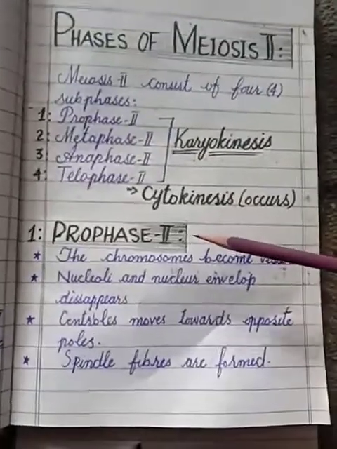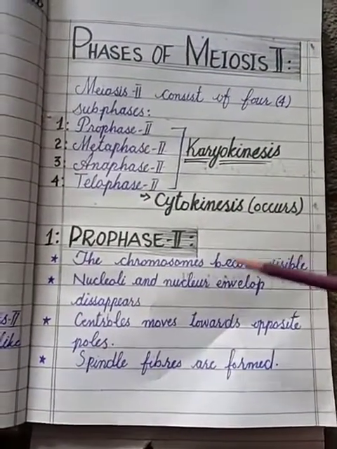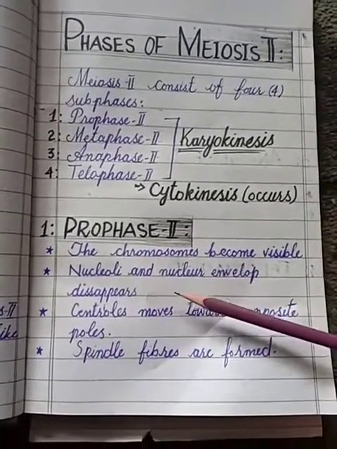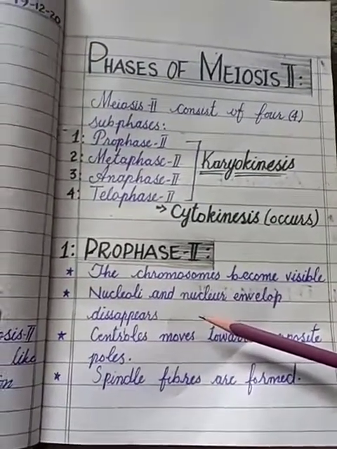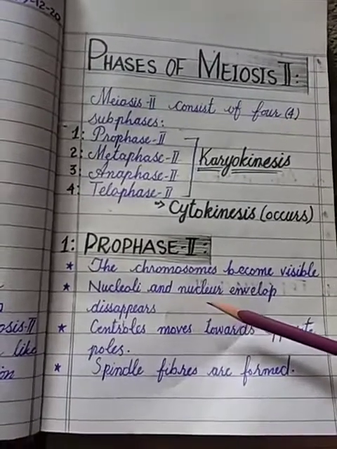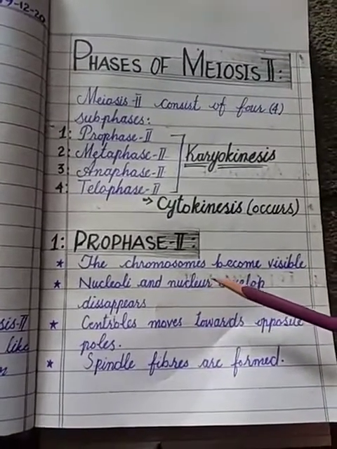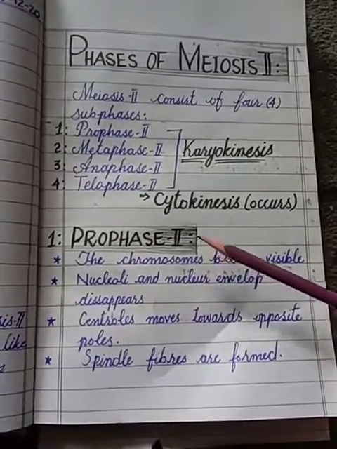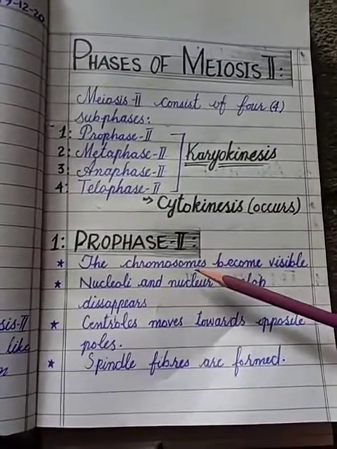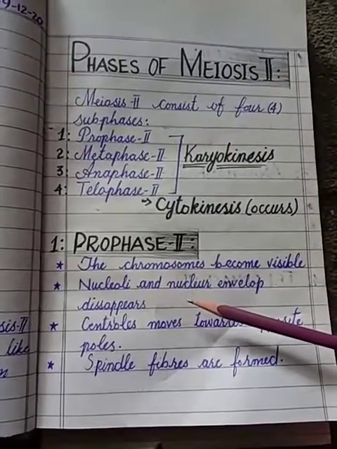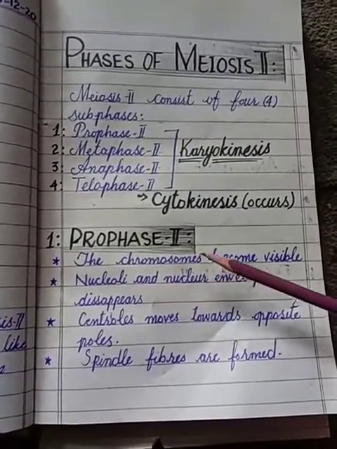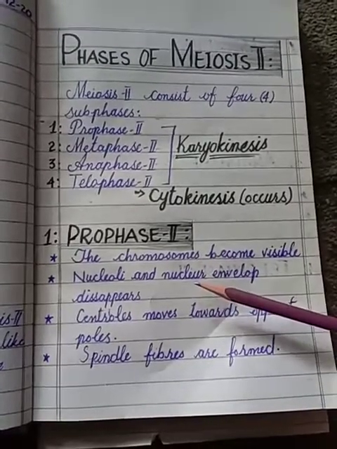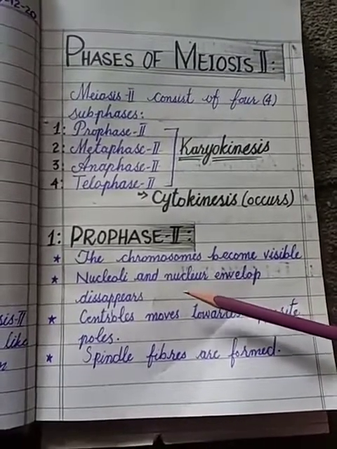Now let's see what happens in prophase 2. First of all, the chromosomes become visible, and the nucleoli and nuclear envelope disappear. We said that before the division phase, the chromosomes are in condensed form and are present in the form of chromatin material or chromatin network. So when prophase 2 begins, these chromosomes become visible, and the nucleoli and the nuclear envelope, the membrane which covers the nucleus, also disappear.